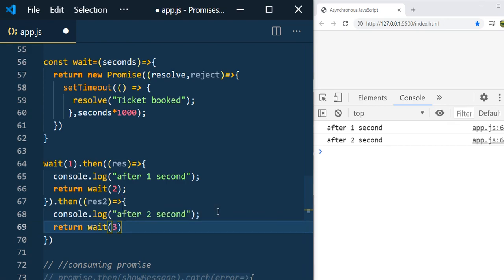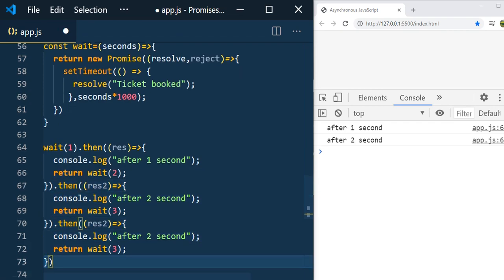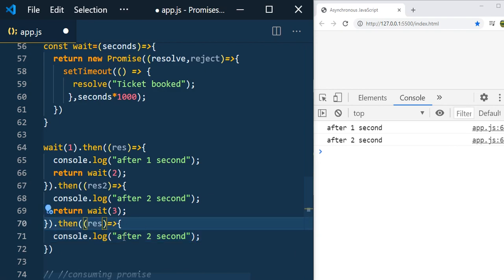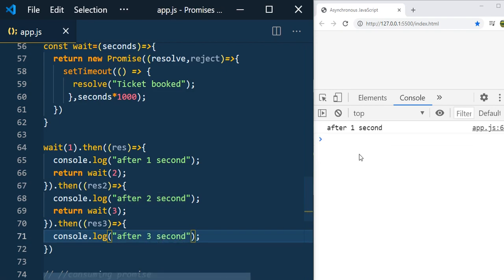Here I pass 3, and I will consume it the same way. Instead of result 2 I mention result 3. You need not pass result 1 or result 2, anything you can pass, and here I mention after 3 seconds. Now let us go and save it. You can see that after 1 second, after 2 seconds, then the third message will display after 3 seconds. So this way you can chain the promises.